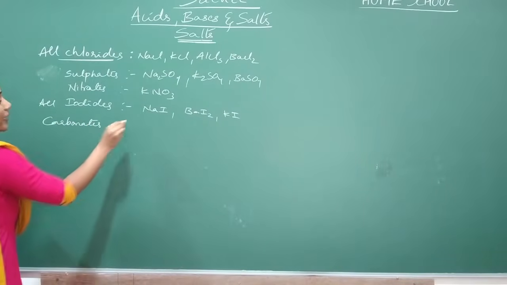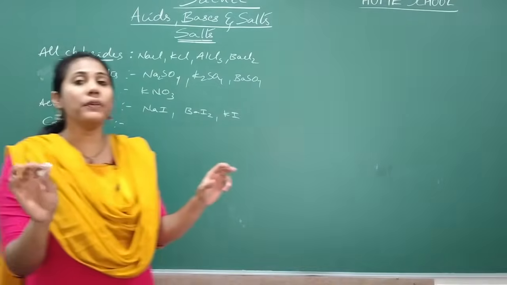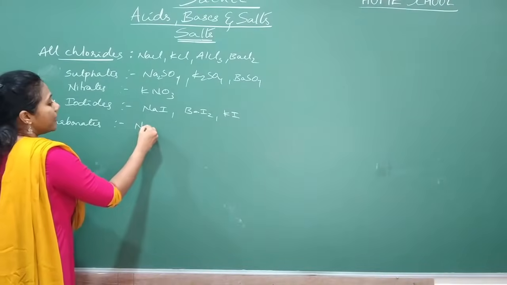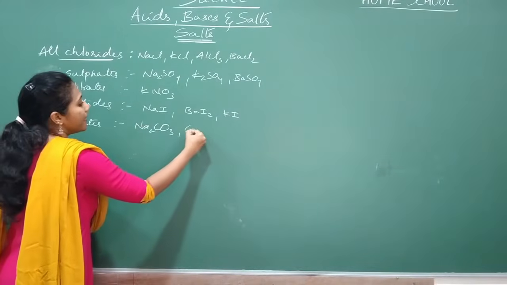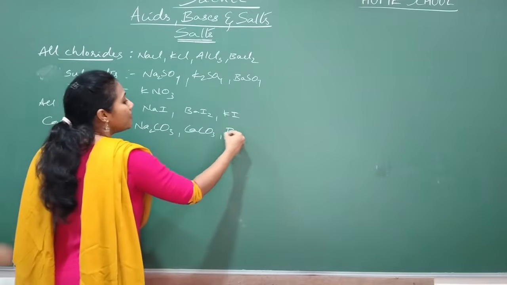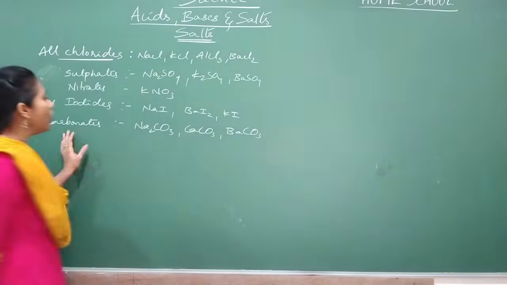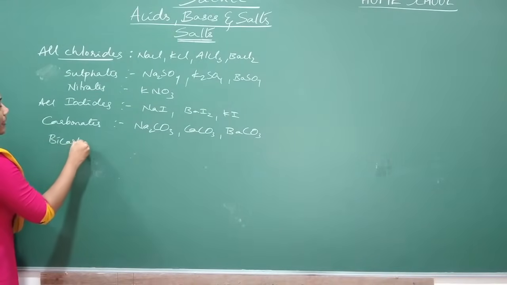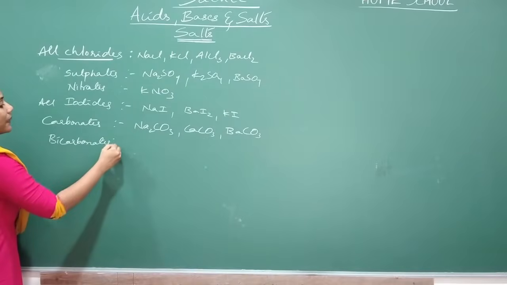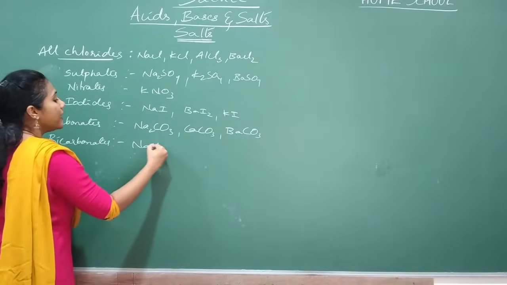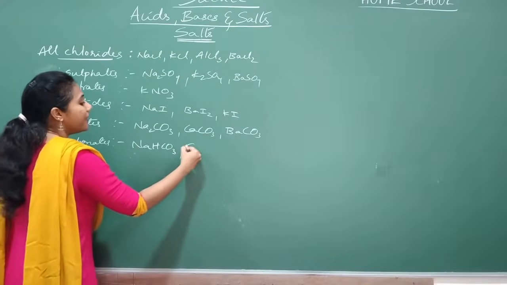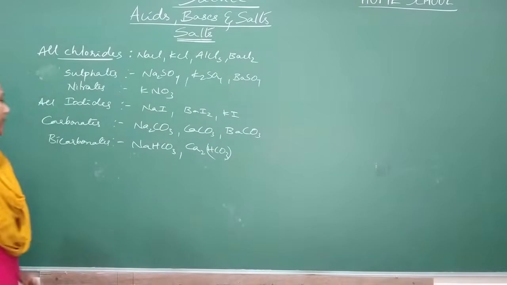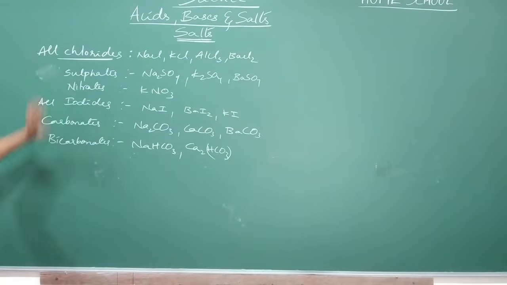Carbonates are the compounds where you have a polyatomic group CO3 minus 2 group. So sodium carbonate, calcium carbonate, barium carbonate. All these are carbonates. And bicarbonates. So what are the bicarbonates you have studied? Sodium bicarbonate you studied, and calcium bicarbonate. So these are all called salts.